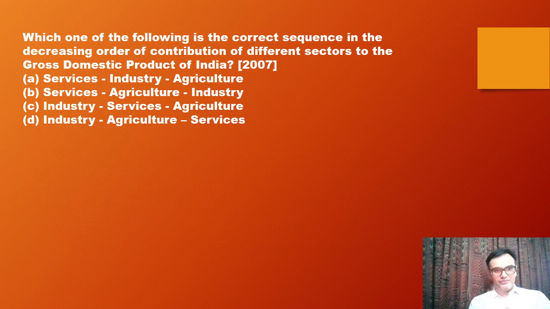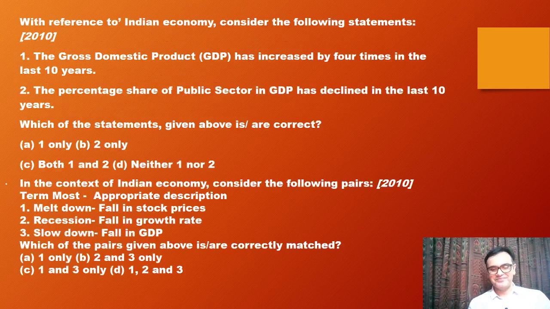Next one. Which one of the following is the correct sequence in decreasing order of contribution of different sectors to the GDP of India? These are the kind of questions that we call laddu questions. Now we already know tertiary is more than secondary is more than primary for India. So just look at it. Services, industry, agriculture. A is the answer.